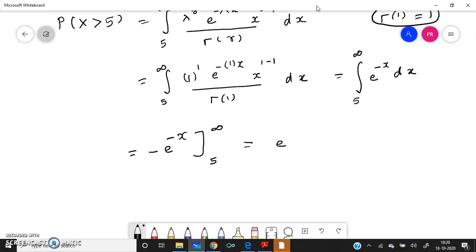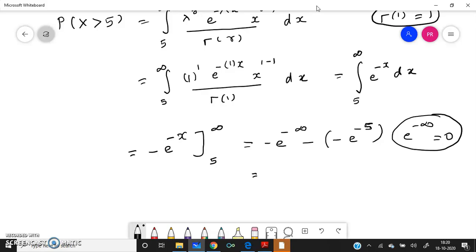So minus e power minus infinity, minus lower limit, minus e power minus 5, right? Upper limit minus lower limit. What is e power minus infinity? E power minus infinity equal to 0. We know e power minus infinity is 0, so the whole thing will become 0.